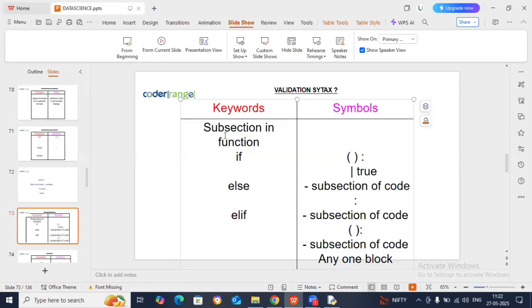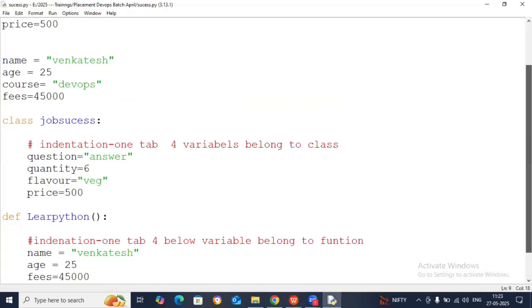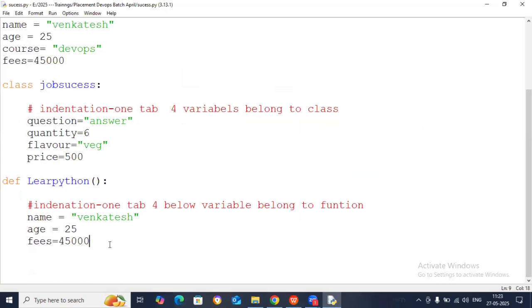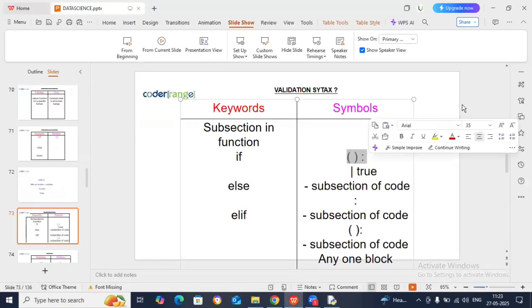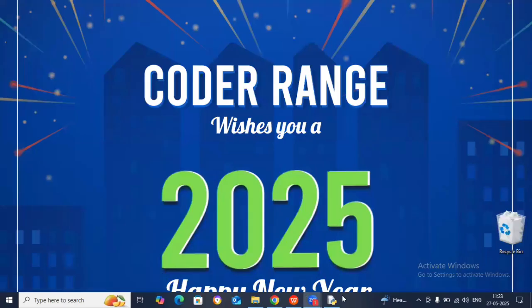Conditions. Conditions are subsections inside a function. What keywords do we have to write? If, else, elif. They have syntaxes. What is the symbol? Round bracket and colon. Else also has a colon, and elif also has round bracket and colon. If you want, you can add it here. Ready? Yes or no, guys? So write down the round bracket and colon.